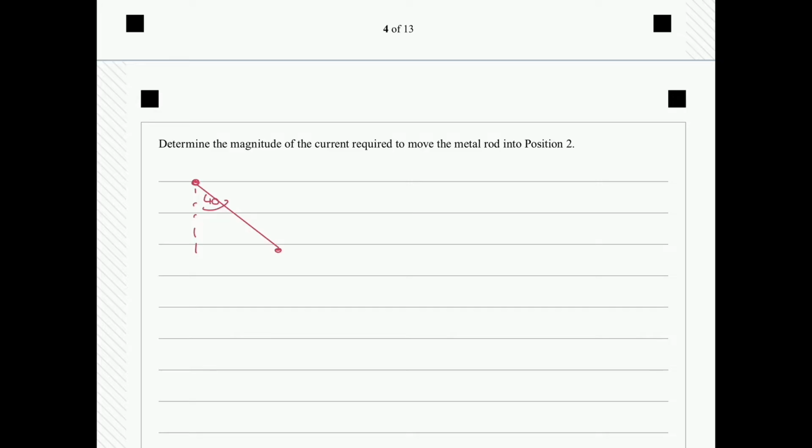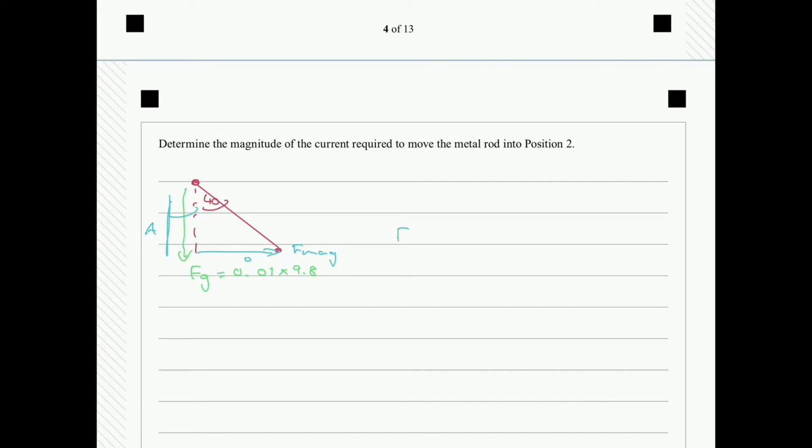And then what's happened? We have two forces acting. We have our Fg, which is always going to be acting on our rod. Fg is going to be equal to 0.01 multiplied by 9.8. And then we have our other force, which is our F mag here. Our F mag we can calculate using trig. Think about what variables we've been given. We've been given this one here, which is adjacent, and we're trying to calculate the opposite. So we can use tan in this case.